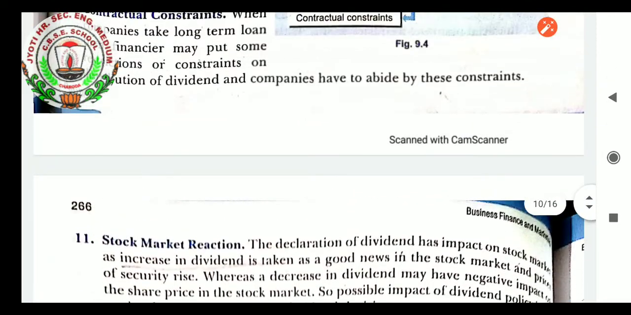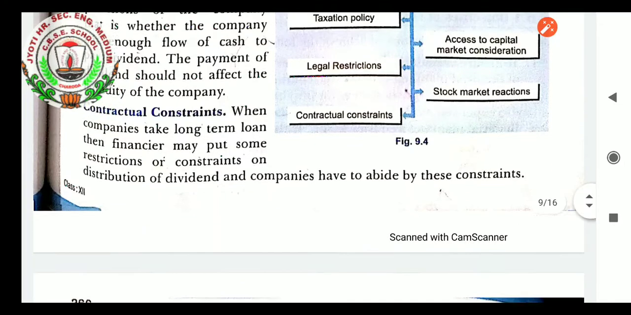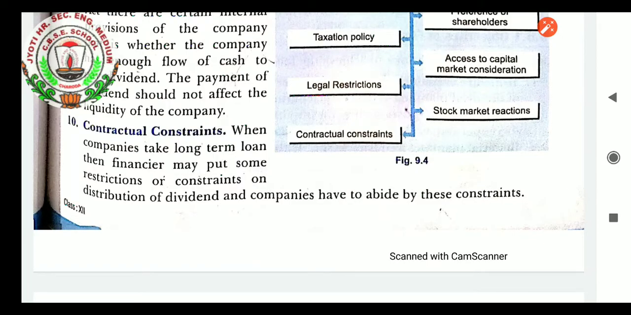Contractual constraints, students. When companies take long-term loans, then the financiers may put some restrictions on the distribution of dividend, and companies have to abide by these constraints. That is known as contractual constraints. So according to these contractual constraints, when companies take long-term loans, the lenders put some restrictions on the distribution of dividend in companies.